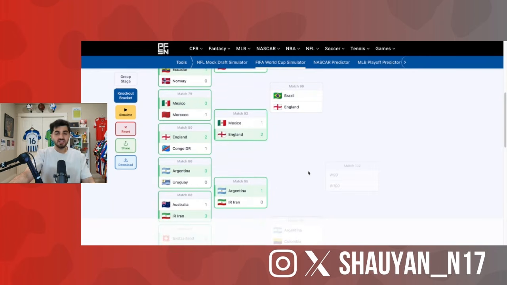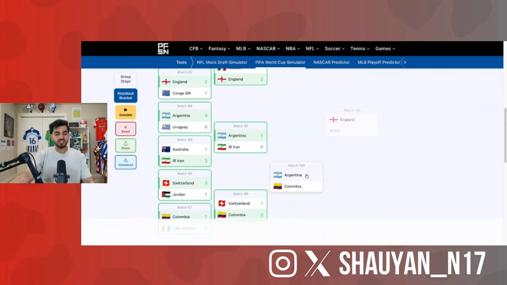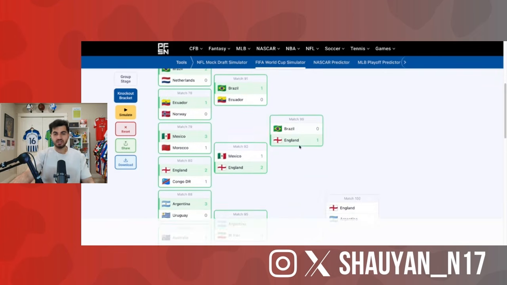Now, Brazil against England. This is a tough one. I think I would just edge it to England. I just have not been fond of Carlo Ancelotti and Brazil. Like, I feel like there's going to be a hiccup for them. And if this does end up being the case, I think it would come all the way here in the quarterfinals. Argentina, Colombia. I'll go with Argentina.